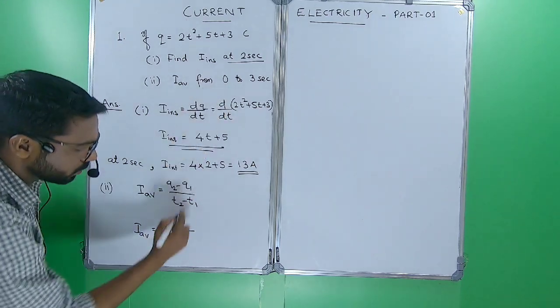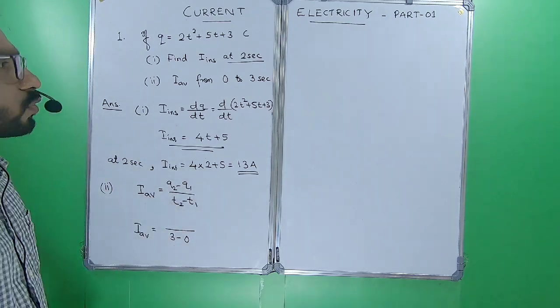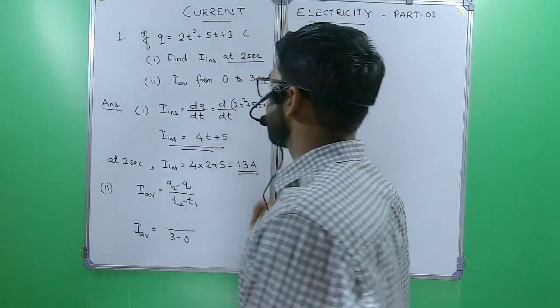Substituting the denominator, 3 minus 0, and we have to get Q2 and Q1. We can find Q2 and Q1 here.